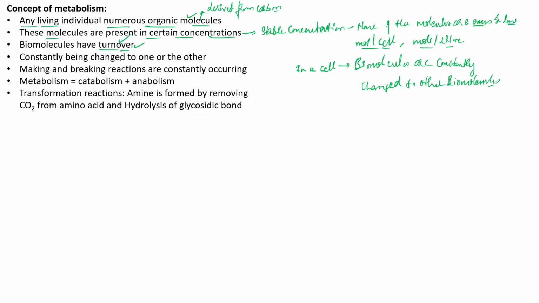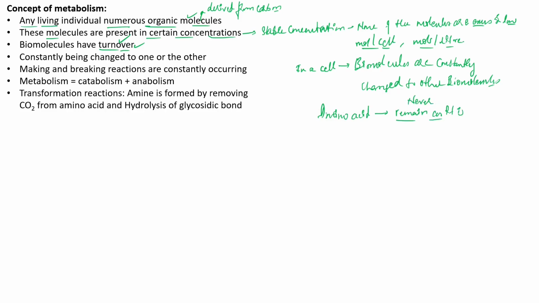For example, if you consider an amino acid, there is no rule that this molecule inside the cell will remain as it is. It will never remain as it is.